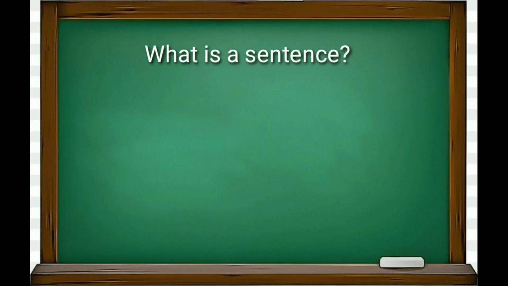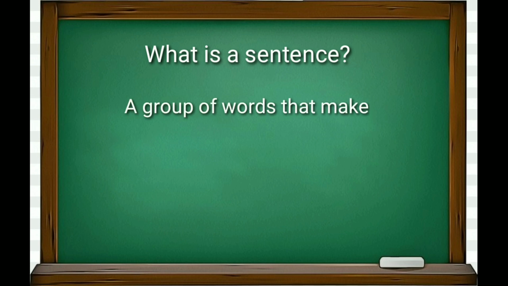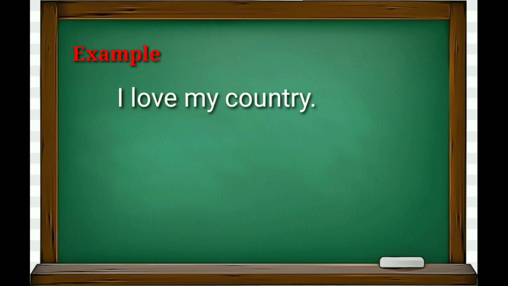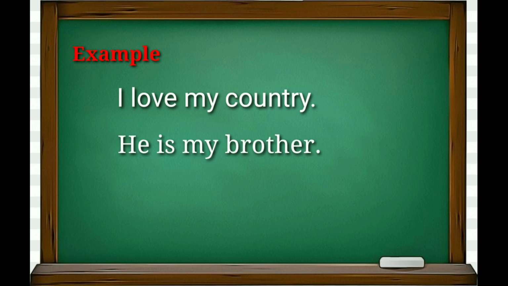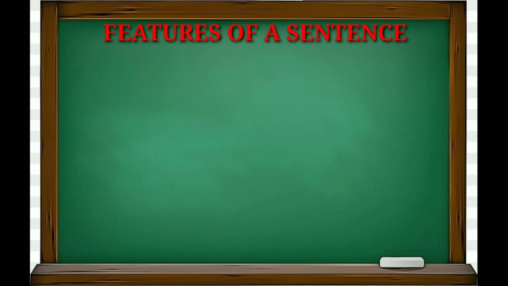What is a sentence? Answer: a sentence is a group of words that makes complete sense. For example, I love my country. He is my brother. To make a correct sentence, you should know what are the main features of a sentence.